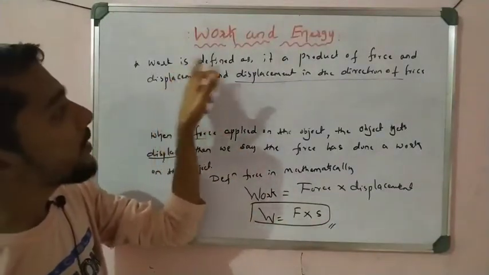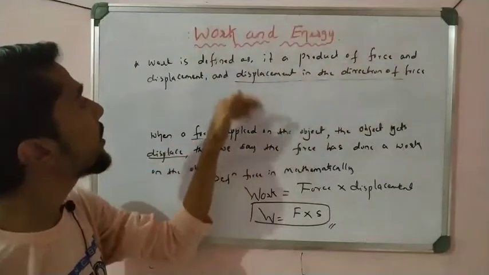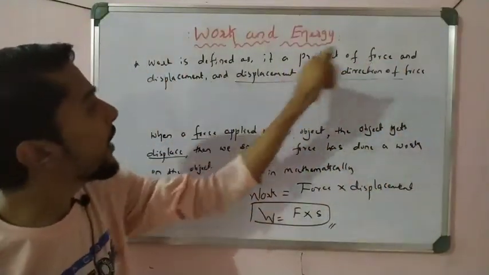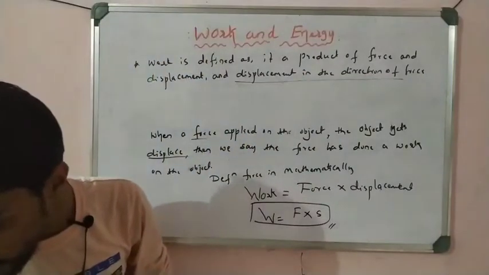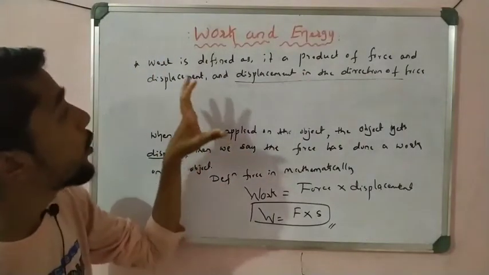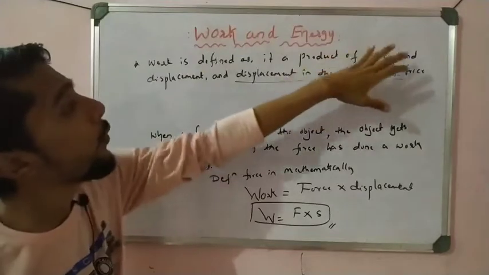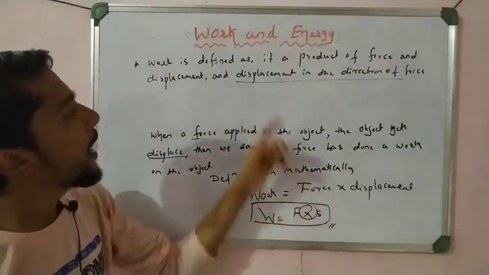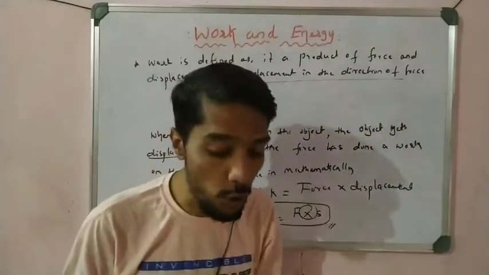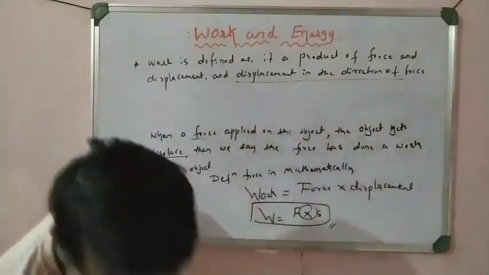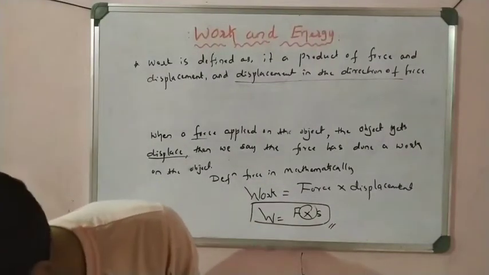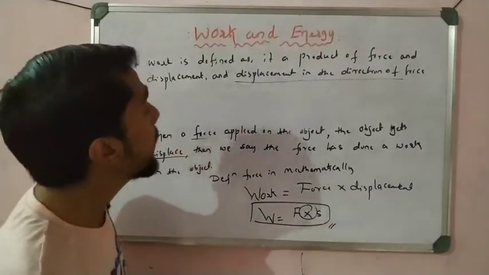Work is defined as the product of force and displacement. That is very important, you have to remember. So what is work? Work is defined as the product of force and displacement in the direction of the force. You have to remember, students, that this is a very important definition we learn here.